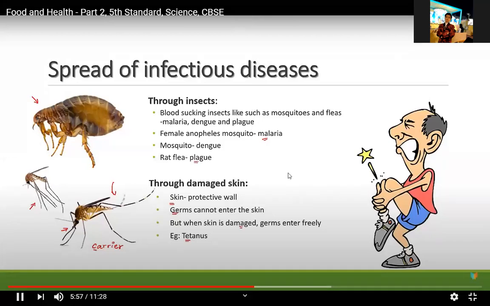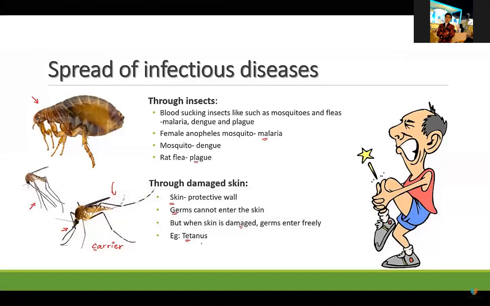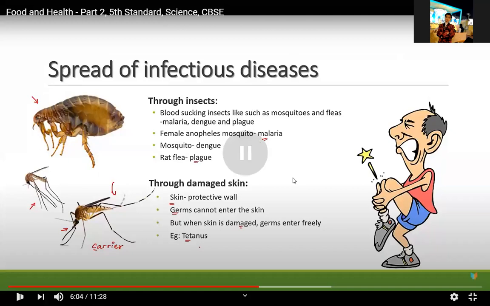So this is through insects, the blood-sucking insect like mosquito we talk about. And if it is a damaged skin, like the skin protective wall. See, we have skin all over the body, so it protects us. That is the protective wall for us. If sometimes we fall down or if we get a cut in the skin anywhere, what happens? Germs enter the skin. If we are okay, if we do not have any cut or wound, the germs will not enter. Once it gets damaged, germs can enter freely.